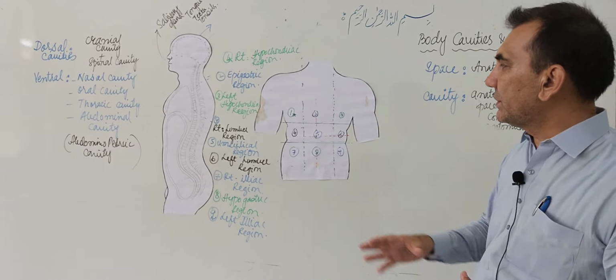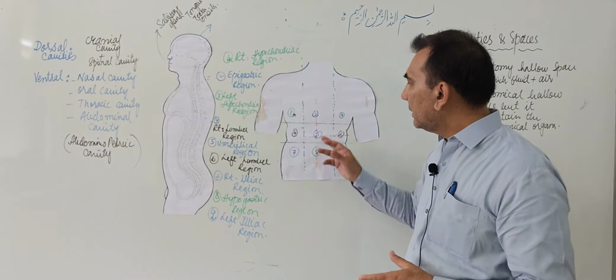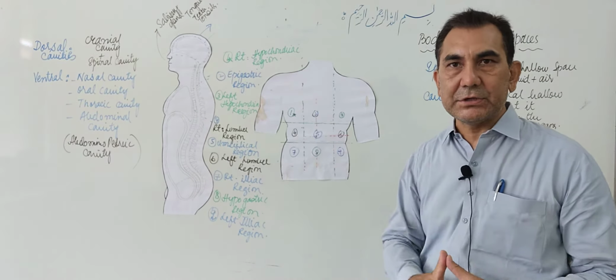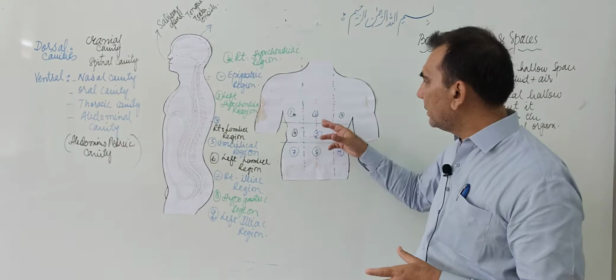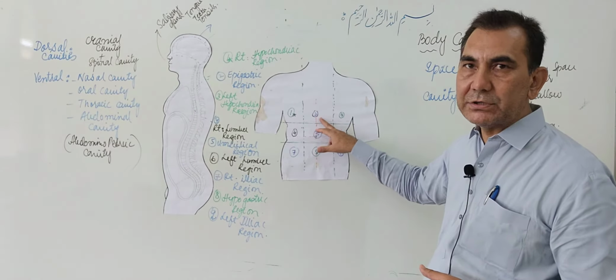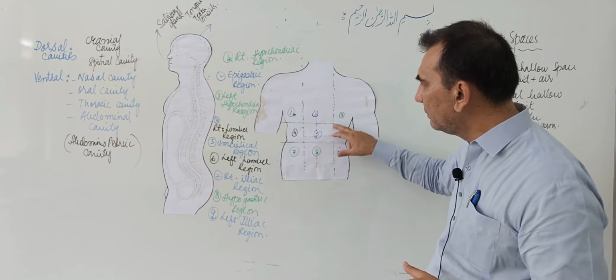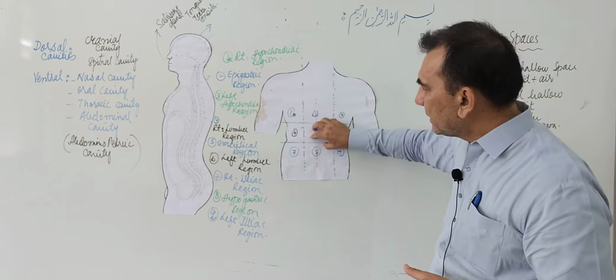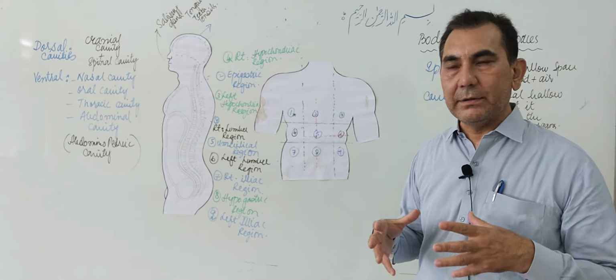Now the 5th, which is the umbilical region. In the umbilical region is mostly the small intestine. The duodenum is also present in the epigastric region, but the jejunum, ileum, and the abdominal aorta are present in the umbilical region.